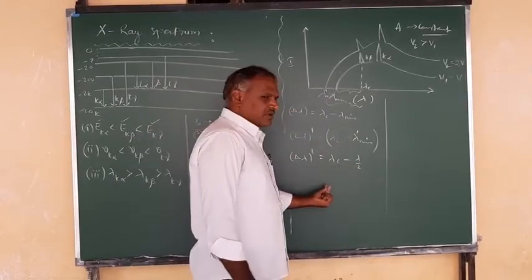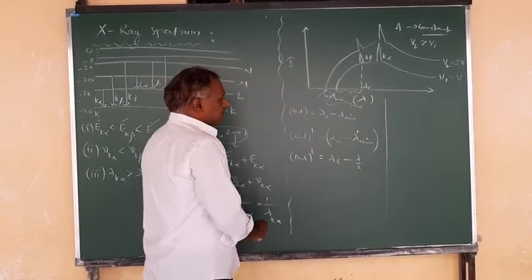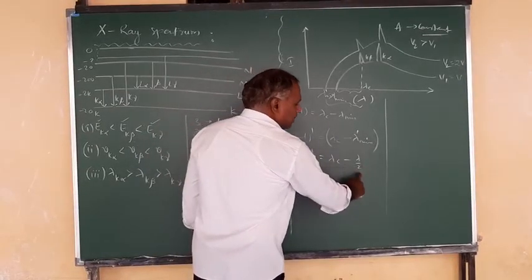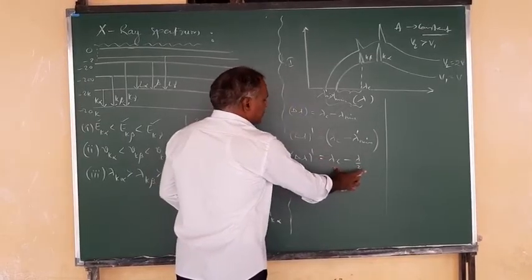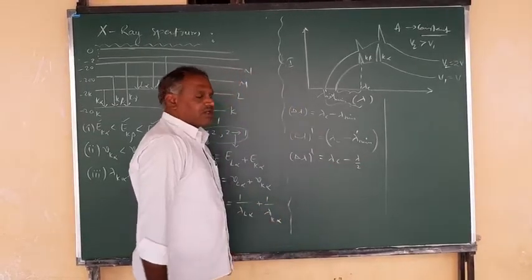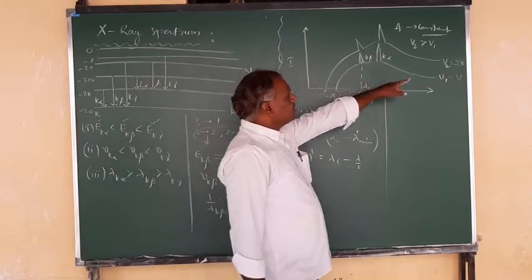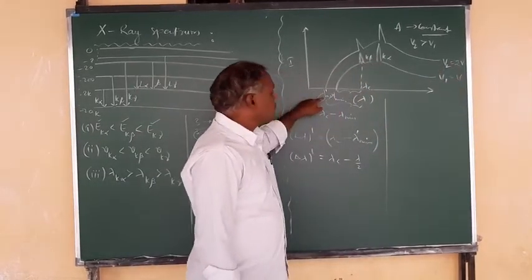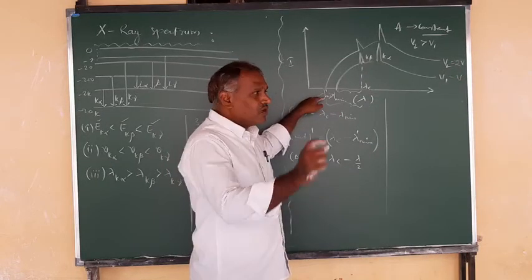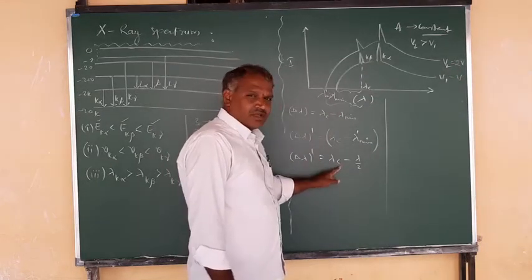So this is what you get: lambda minimum dash is lambda by 2, and lambda C is there. This is the difference between these two, right? Now you can observe the potential is made double, then lambda minimum dash will be reduced to half. Then what is the difference? The difference becomes like this, right?